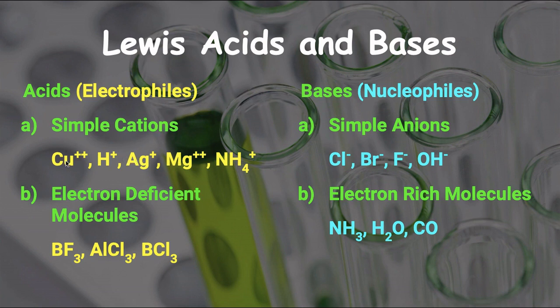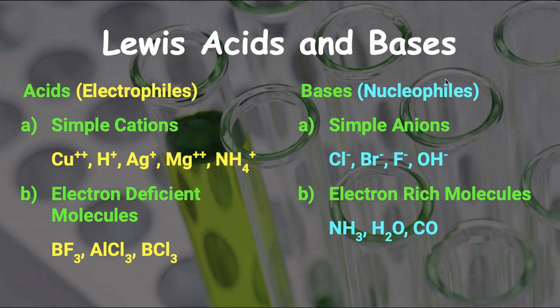Lewis acids. And the second example we have studied, that is electron deficient molecules, that is the molecules which contain the central atom having less than 8 electrons in its outermost shell. These are called electron deficient molecules. They can attack the shared pair of electrons in the formation of coordinate bond. And so BF3 is a Lewis acid. AlCl3 also contains 6 electrons in its outermost shell, so it is also a Lewis acid. Again BCl3. Like this, all the electron deficient molecules can be Lewis acids.